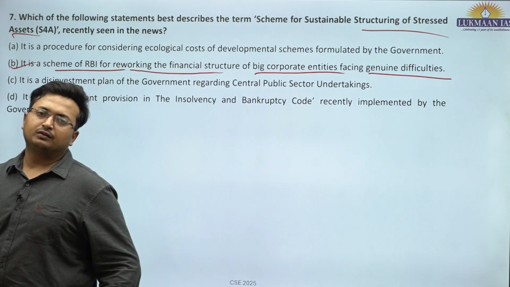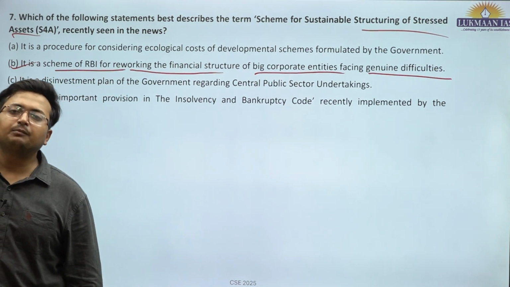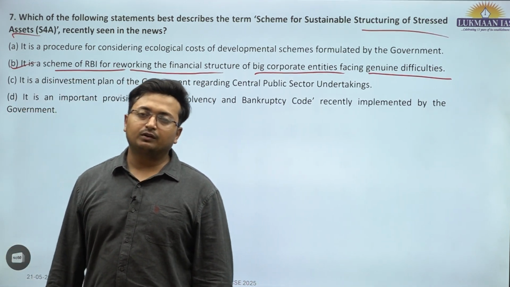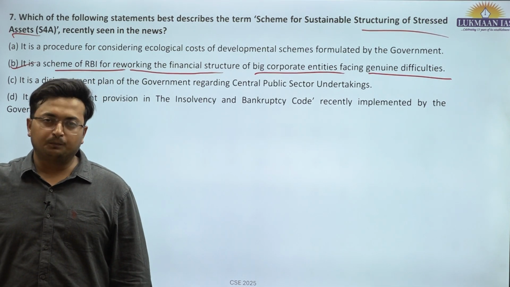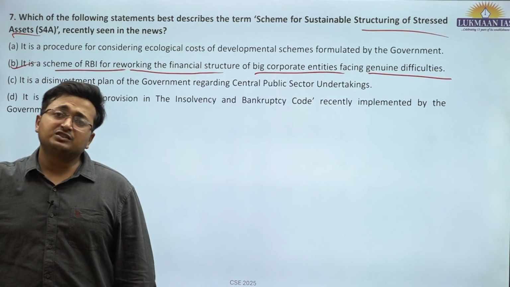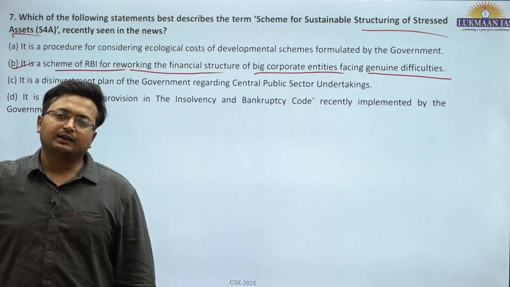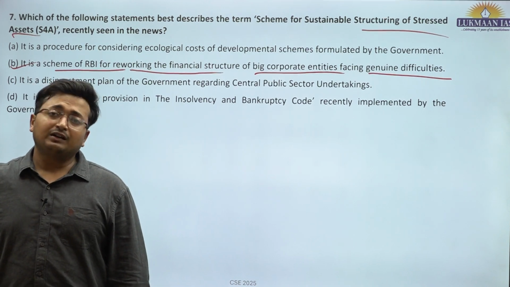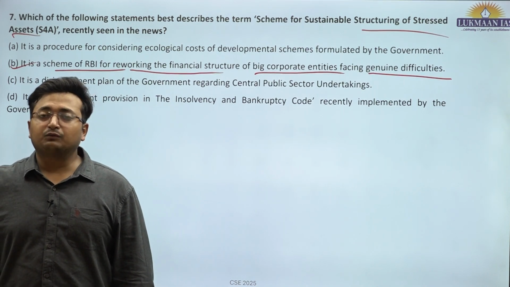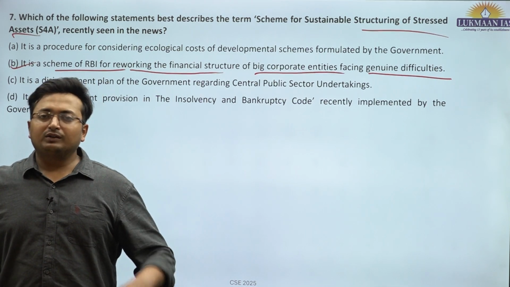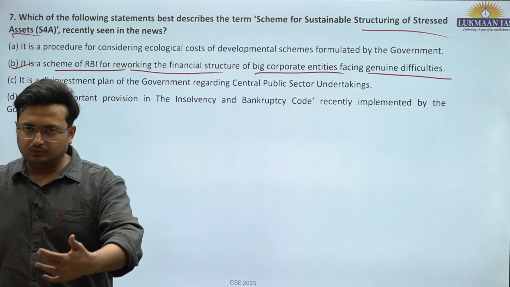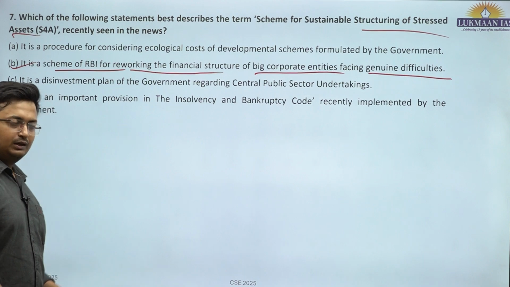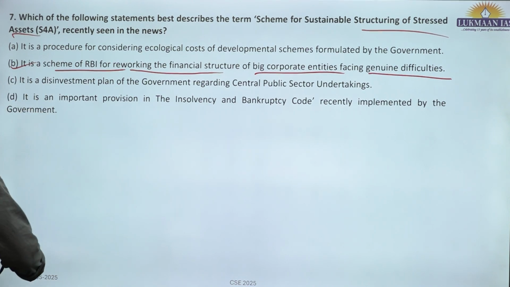So there are two types of stress. One is deliberate, if the company is deliberately not paying their EMIs or whatsoever liabilities that they have to settle. The other is that some companies are genuinely under stress because of adverse market, business or economic conditions. If their debts are not restructured, they can collapse, and that would be a loss for the economy in the long term. So the scheme was brought in for companies with genuine stress, for restructuring of their debt in terms of the payment system and the total tenure.